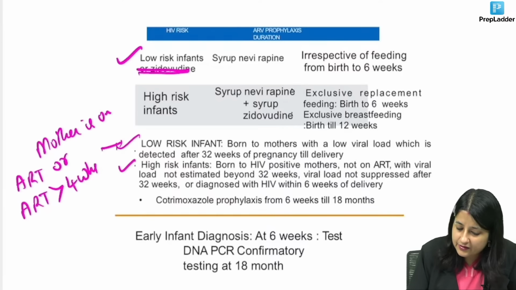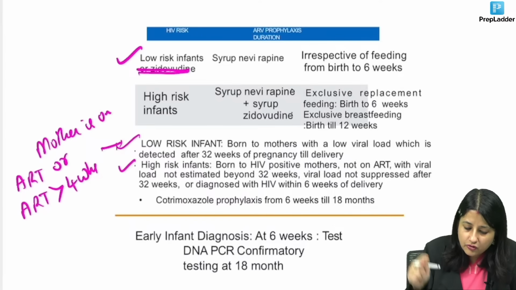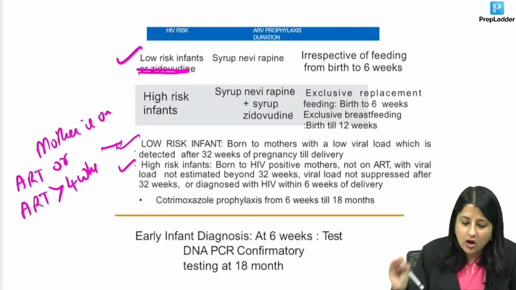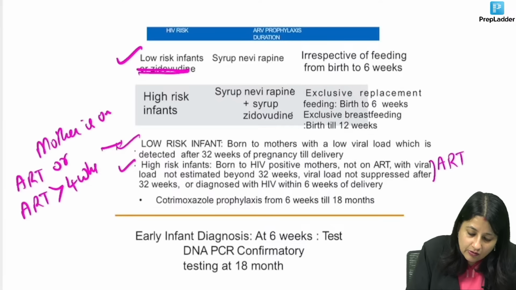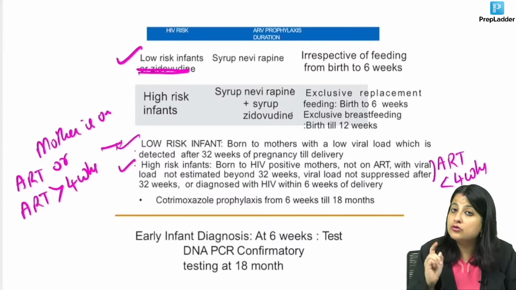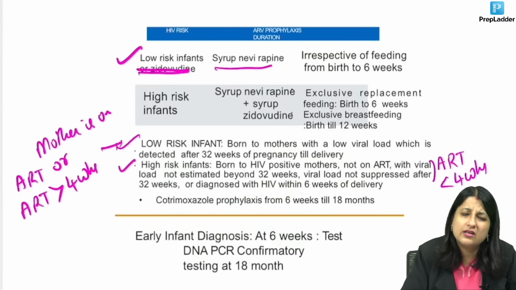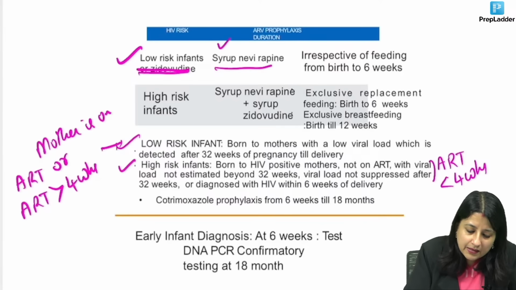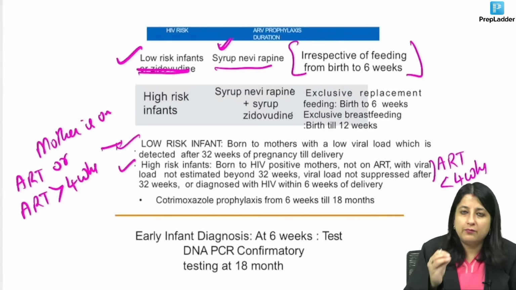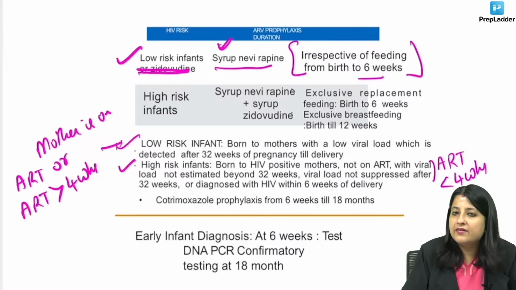Who is the high risk infant, guys? Born to HIV positive mothers, not on ART, with viral load not estimated beyond 32 weeks, viral load not suppressed after 32 weeks, or diagnosed with HIV within 6 weeks of delivery. We can also say no ART or ART less than 4 weeks. You should know this because they're given as options. Now, if you have a low risk infant, you will put on syrup nevirapine. You can also just put on zidovudine syrup, but we prefer nevirapine. Irrespective of the type of feeding, whether breastfeeding or replacement feeding, it is given up to 6 weeks.